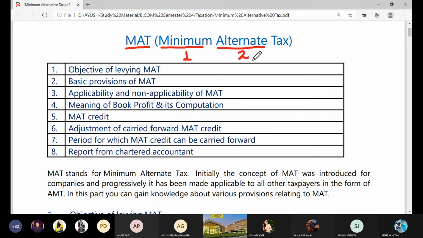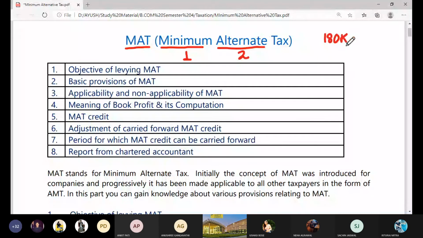You computed gross total income, you deducted your deductions under chapter 6A, then you got your net income, on which by applying the tax rates, that is either 25% or 30%, and adding surcharge and cess, you got a value. Suppose I've taken the value as 180,000, that is 1.8 lakhs.